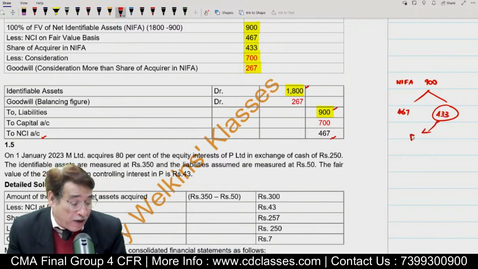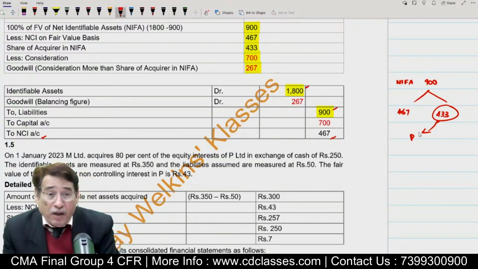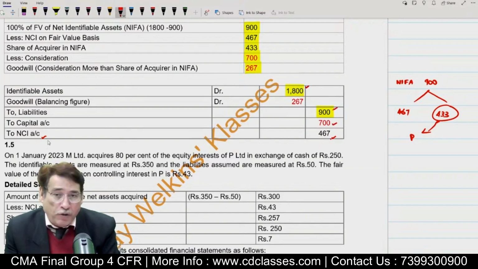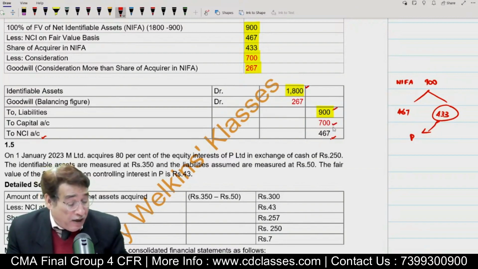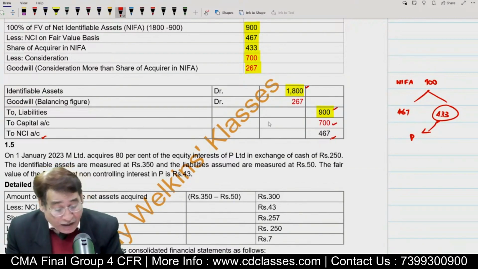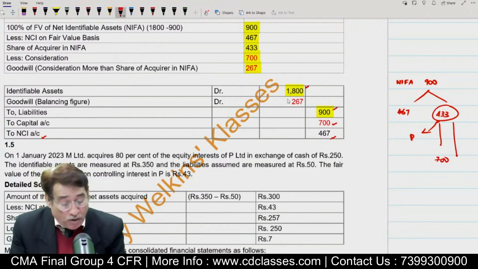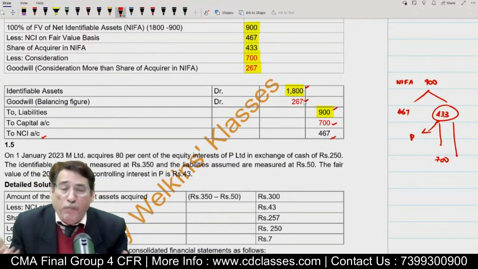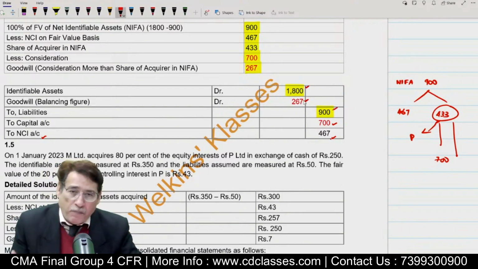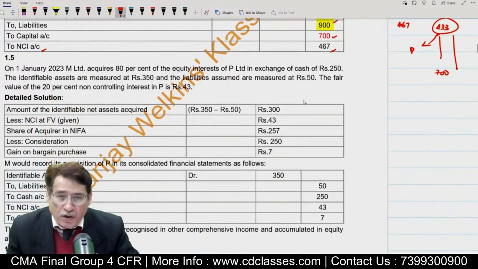It shows the parent share of net assets, isn't it? And then you write consideration because you are delivering the consideration by way of shares. You write to capital 700. So now when we are writing to capital, indirectly it means I am comparing these two items. And that is why the balancing figure will be goodwill or gain on bargain purchase. Is it clear to you or not?